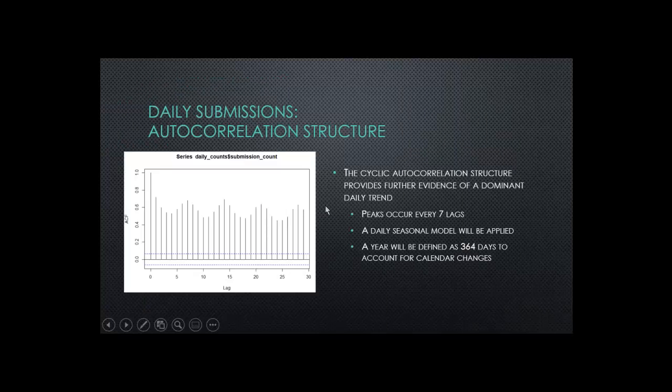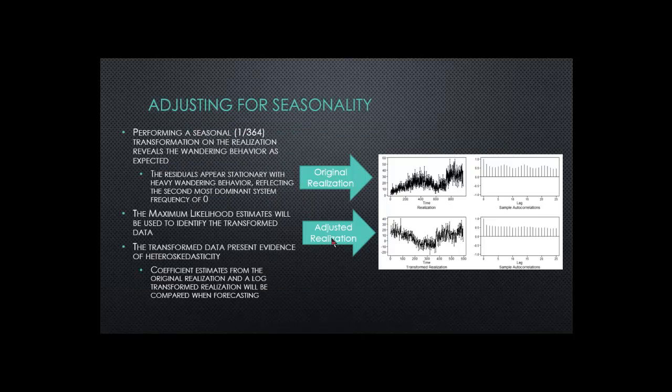Looking at the autocorrelation structure provides further evidence of a dominant daily trend. Peaks are occurring at every 7th lag, providing more evidence that a daily seasonal model is appropriate. So a year in this case will be defined as 364 days. Performing a transformation on the original realization reveals the second most dominant system frequency's wandering behavior. Maximum likelihood estimates will be used to identify the model best equipped to predict the transformed data.